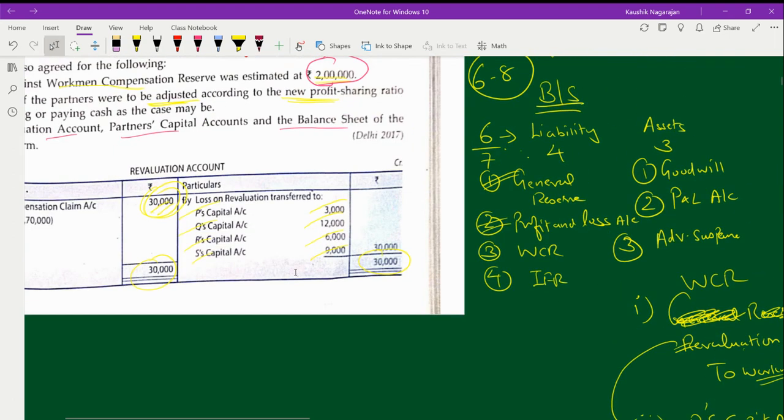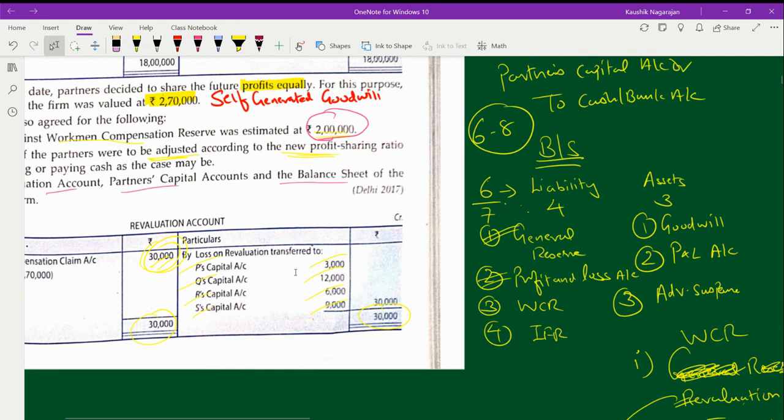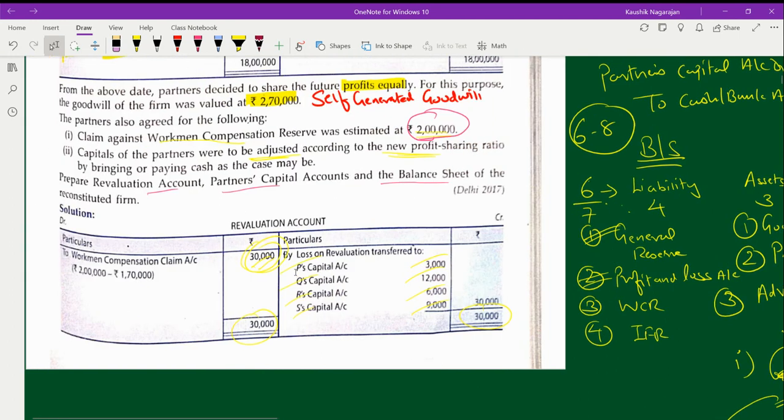Then, before I step into the last segment, I prepared the revaluation account and found out whether I get a profit or loss on revaluation. In this case, I am suffering a loss of rupees 30,000, and that I have to take to the next level. This is the entire problem as of now. Any doubt?